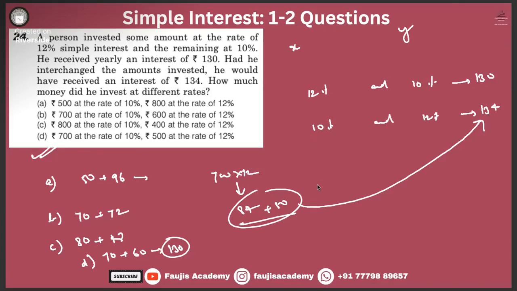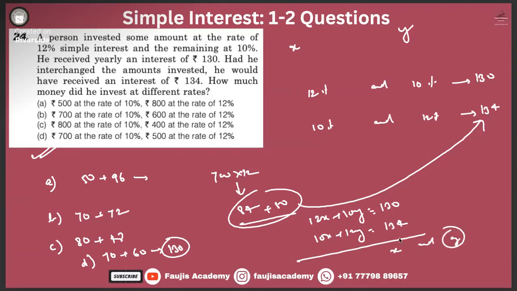Then you will do 12x plus 10y is equal to 130, and 10x plus 12y is equal to 134, and then you will keep on solving to get the value of x and y, right? Basically, you will find x will eventually be 700 and y will be 500. So in this case, this is not suggested. It is suggested that you go by the options, right, guys?